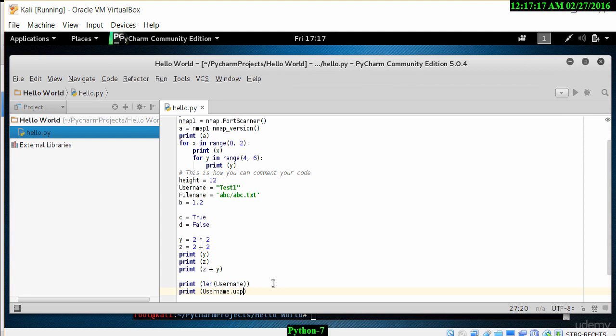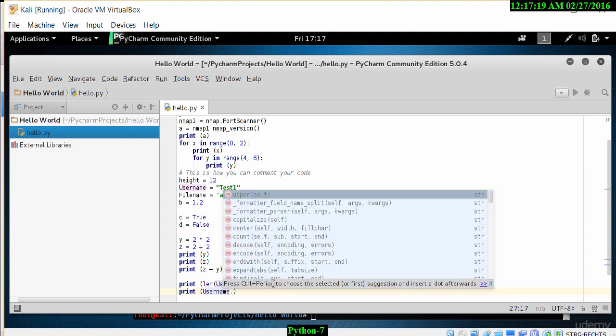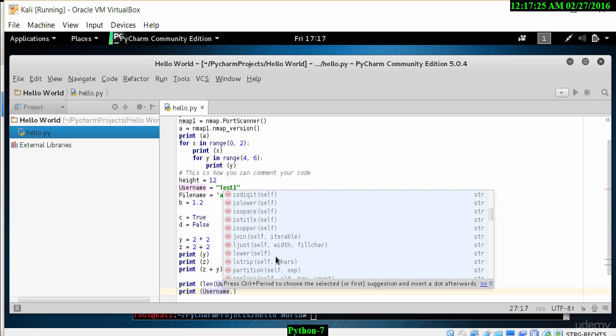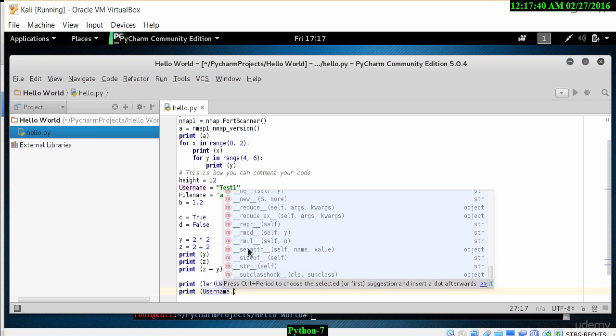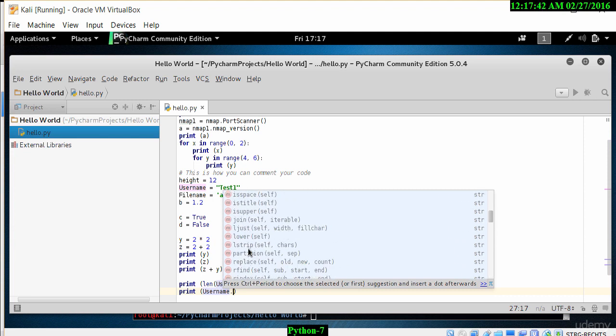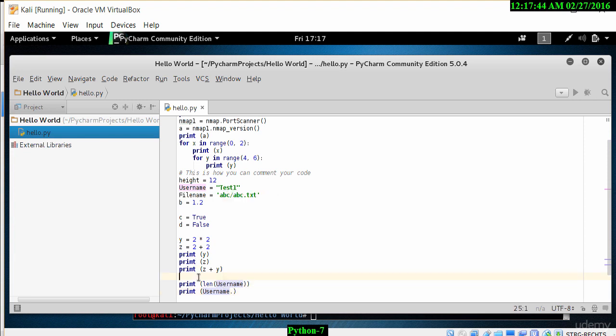Now we can do some additional things like, if you notice here, there's count, isdigit, islower, isspace, istitle, isupper. There's many things that we can do to test that particular username. So let's use isdigit to see whether we can find if the username returns a value of true or false given the nature of the username.